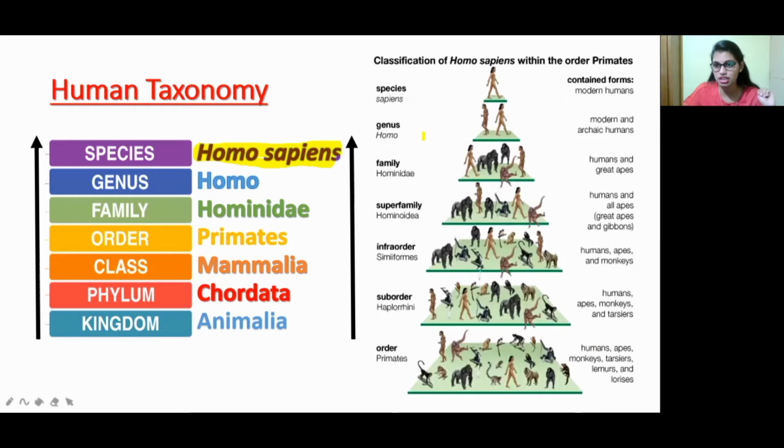Then come to the genus: modern and archaic humans belong to the genus Homo. When we come to the species, there is only one thing, that is the human being, Homo sapiens. This is the scientific name of human. So in the human taxonomy, the species is Homo sapiens, which belongs to the genus Homo, and also to the kingdom Animalia. So this is about human taxonomy.